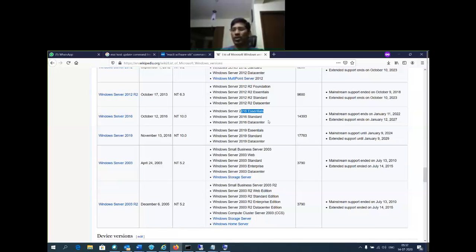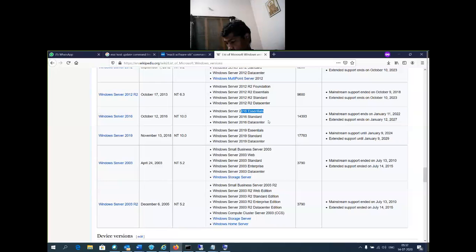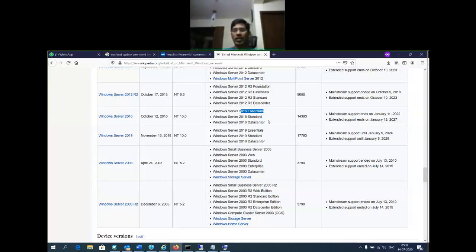What are those supported specifications? I can install the 2016 operating system on certain hardware. If my hardware has a Celeron processor, it won't support it. We cannot install. So to install Windows Server 2016, I need a minimum hardware configuration.